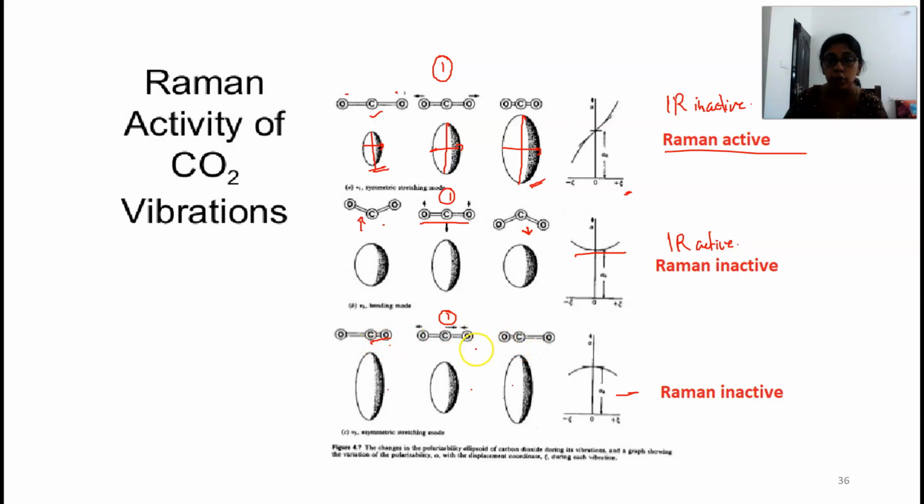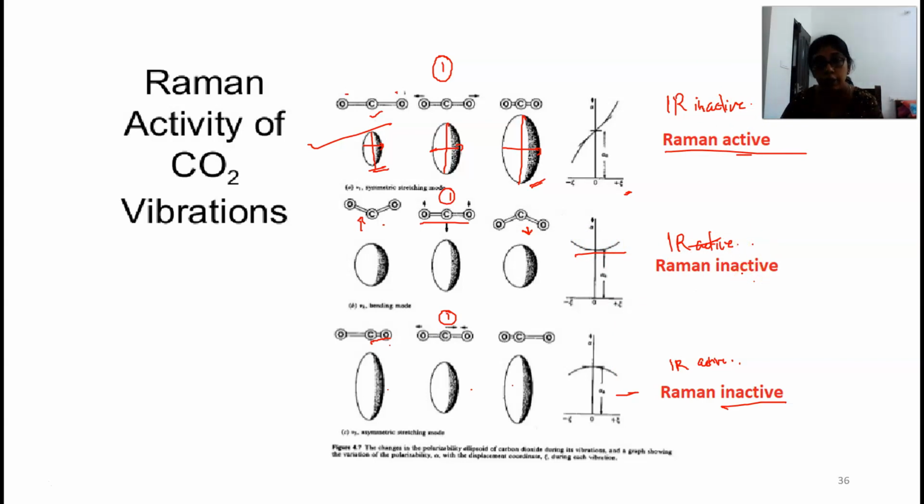The dipole moment changes by a large amount, but polarizability does not change significantly, only a small change. So that is Raman inactive, but IR active. So it is clearly visible from these figures that the symmetric stretching mode is IR inactive and Raman active, and the other two modes are IR active as well as Raman inactive.